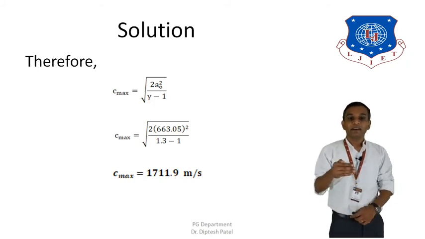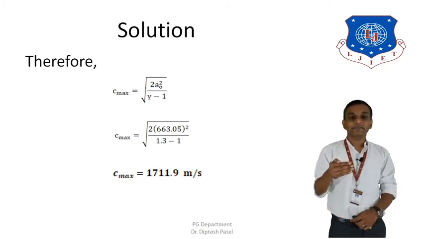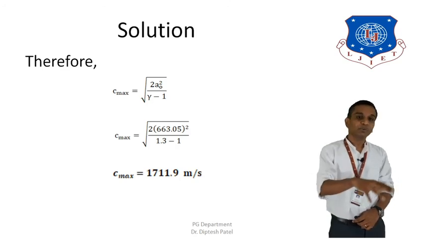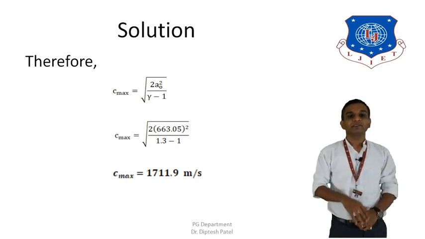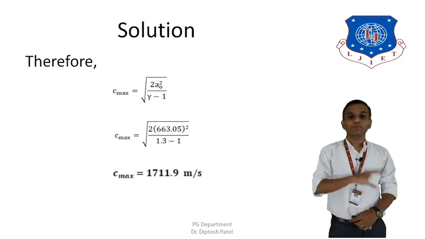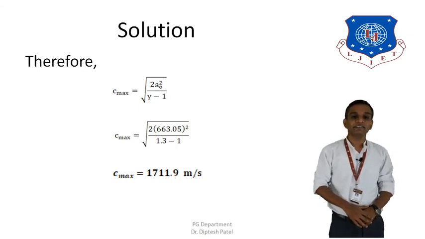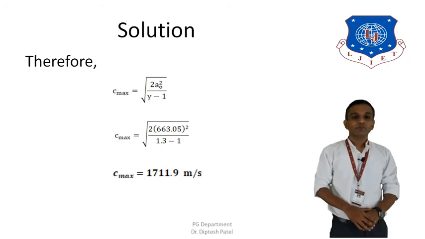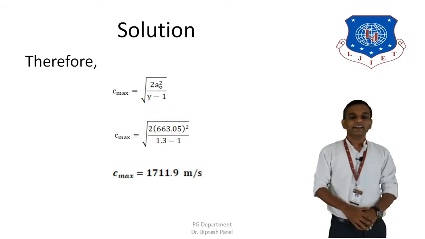Since we have gamma and the stagnation velocity of sound, we are going to put these values in this equation. So C max is equal to under root of 2 into 663.05 square divided by 1.3 minus 1.